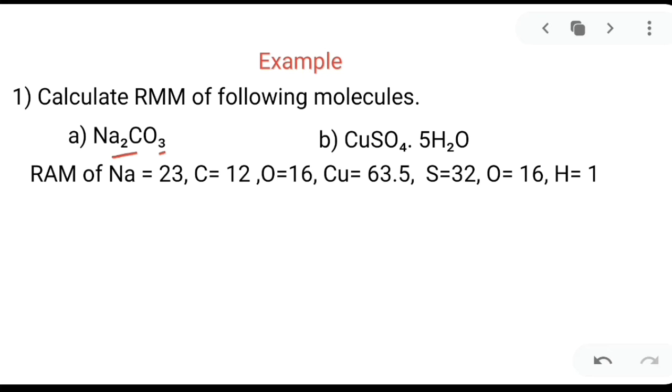ऑक्सीजन के नीचे कितना लिखा गया है? 3. So number of oxygen atom is 3. So how can we calculate? Now let us see. We need to multiply the atomic mass with the number of atoms present in that compound.